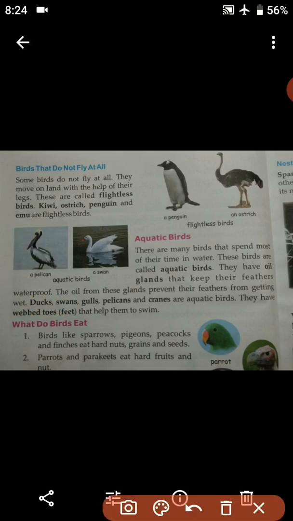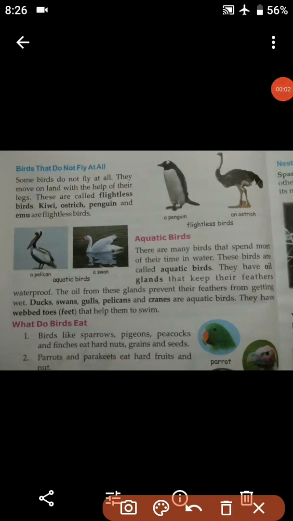So birds that do not fly at all. So students, just now we have completed the different birds that can fly. Okay. But now we are going to have a look at the birds that do not fly at all. So some birds do not fly at all. There are some birds that do not fly at all. Okay. They move on land with the help of their legs. So students, the birds which cannot fly at all, they just move on the land with the help of their legs. These are called flightless birds. That means they cannot fly and they are known as flightless birds.